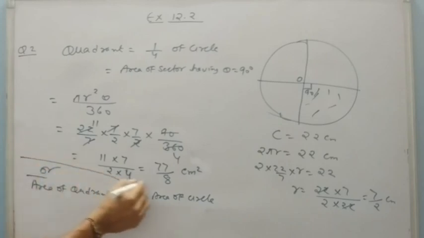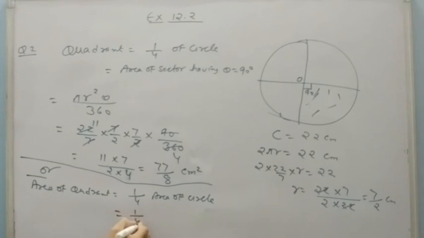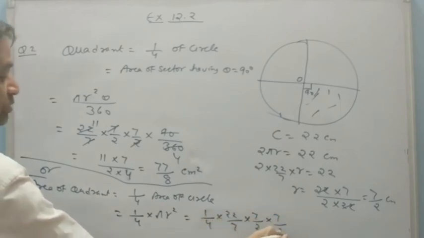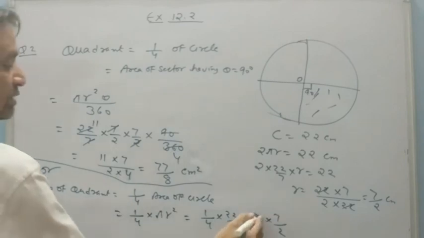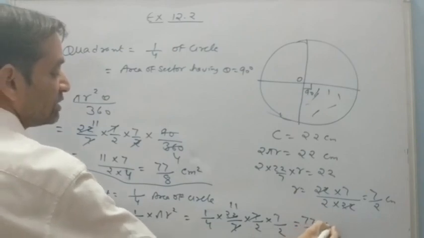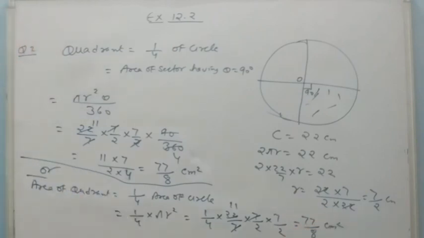If you don't understand this one, you can try this also. So 1/4 pi r square, it means 1/4 into 22 by 7, 7 by 2, 7 by 2. Again the same answer here, 77 upon 8 centimeter square. So you can find the area of quadrant by either of these two methods, whichever is suitable or understandable by you.